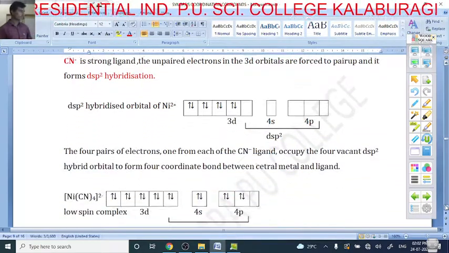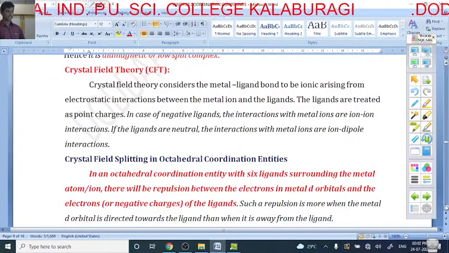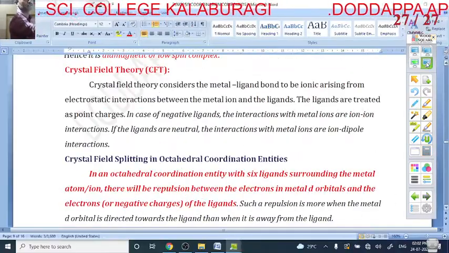And next is what here? Next, crystal field theory. So what is this crystal field theory? In this crystal field theory, what happens?